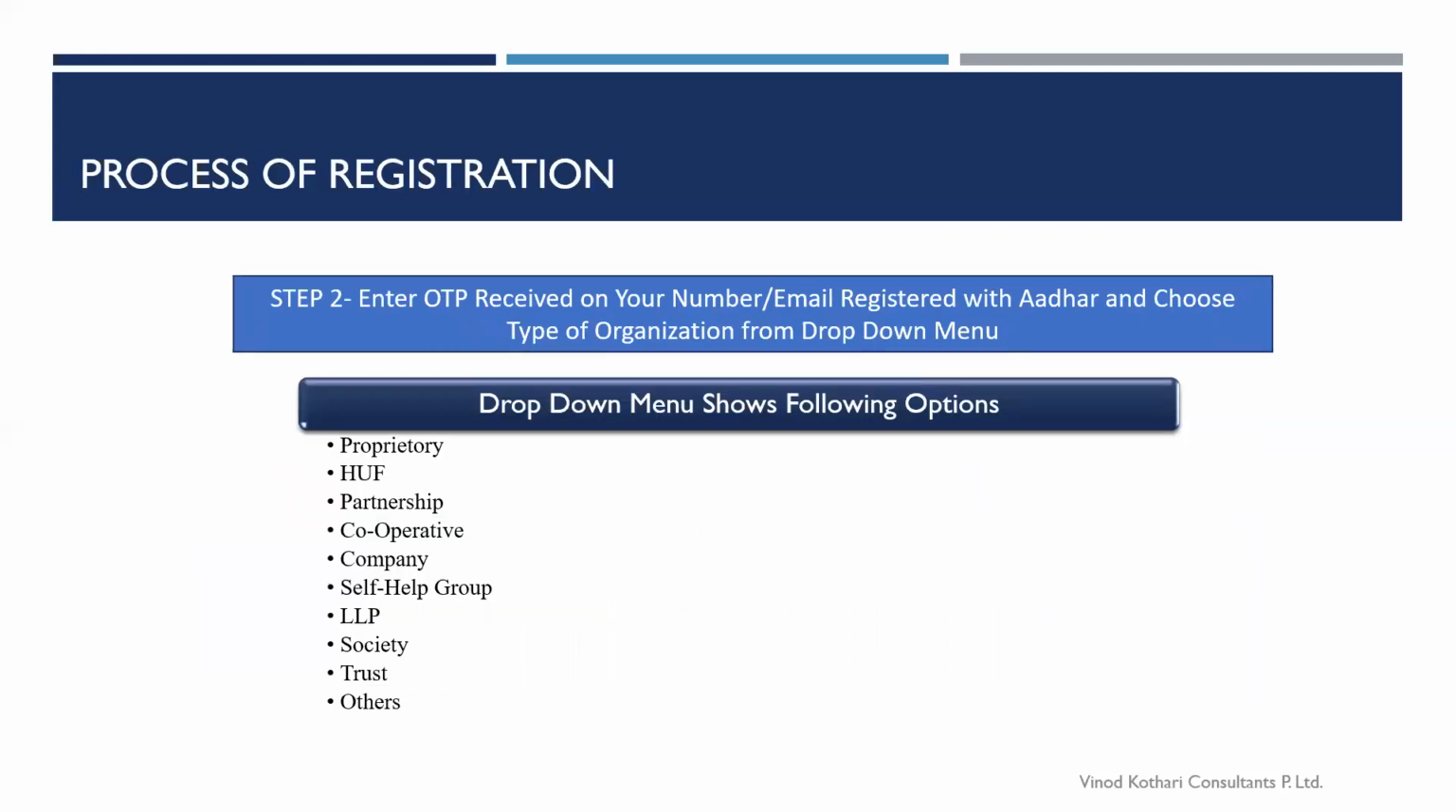Another step that would come is, once you have done this step, one OTP would be generated. Once you verify the OTP with the number that is registered with your Aadhaar number, after verification, you are given an option to choose the type of organization that you fall in, like proprietorship, HUF. You go on and choose whichever form of organization you are.